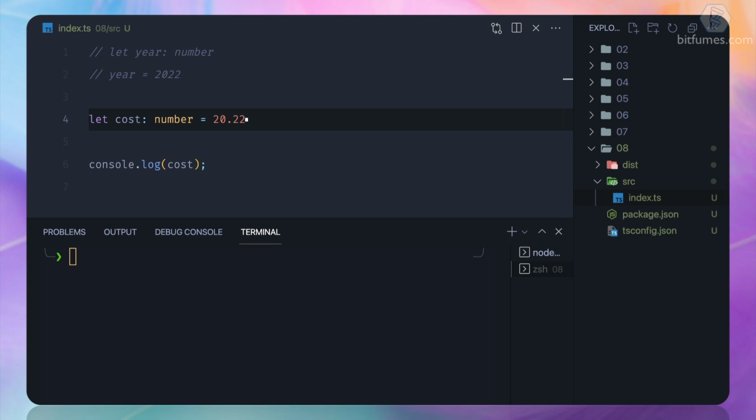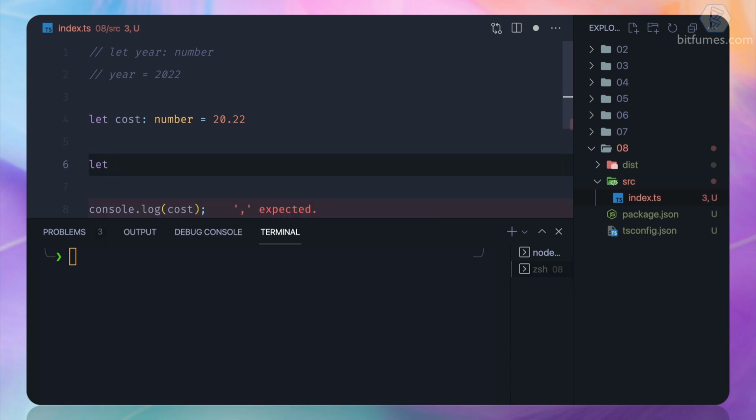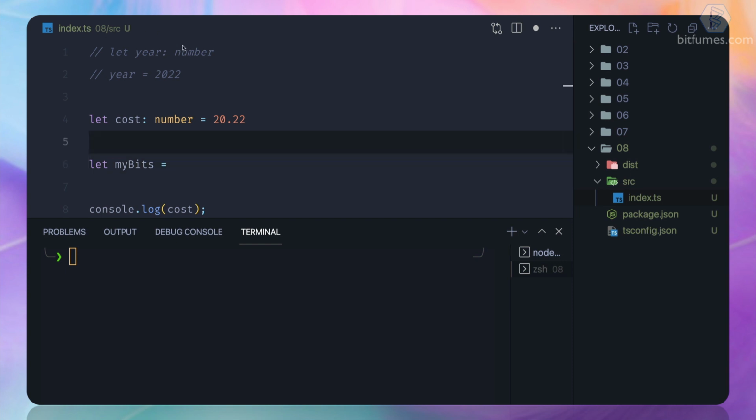Now, other than that, it can also hold other number types like binary numbers. How can we write a binary number in JavaScript or inside our code? So let's say I want to have my bits. Let's talk about 4. 4 in binary is equal to 100. Now how can I write it?